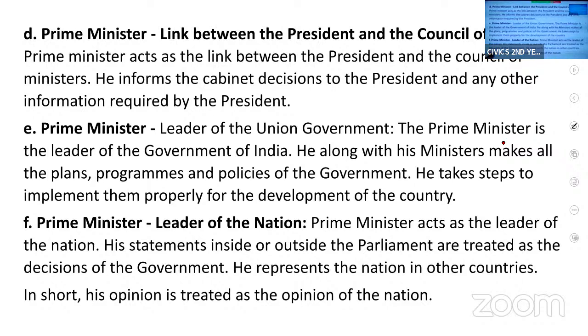If you waste time learning president, then prime minister, then again waste time learning governor and chief minister. Instead, learn president, then find the difference between these two answers. Learn prime minister, find the difference between these two answers. It will be easy. At the same time, you will be learning 2 answers. When you are learning one answer, along with that you are learning another answer. And a few of the 2 marks questions are also covered in that. So adopt some tricks to learn the answer.